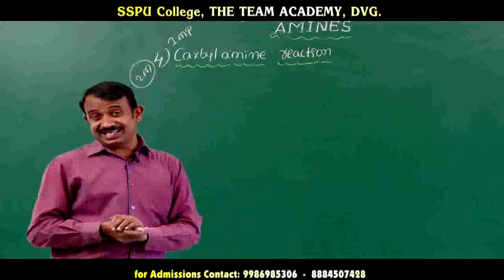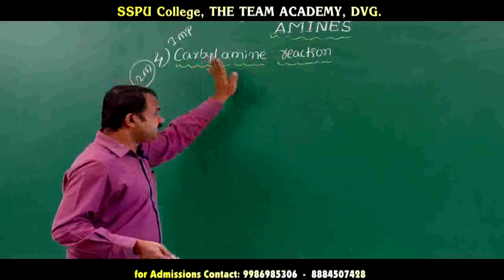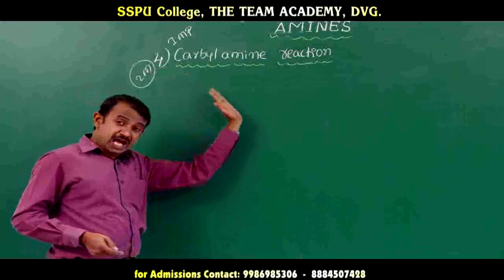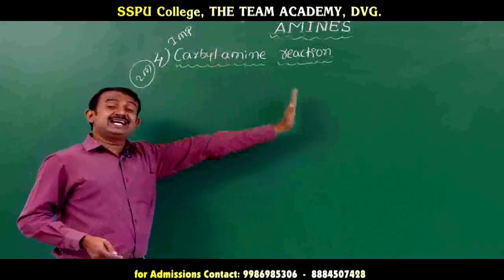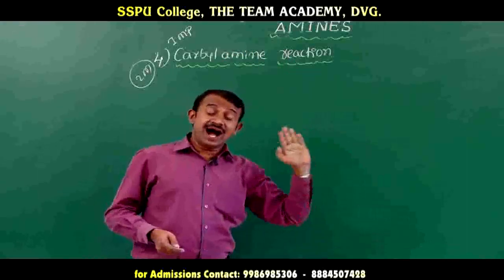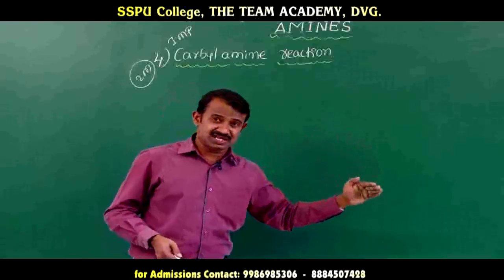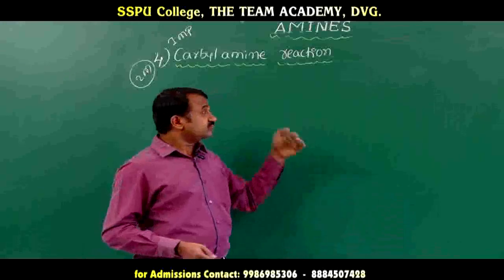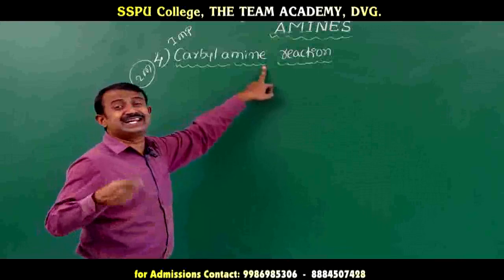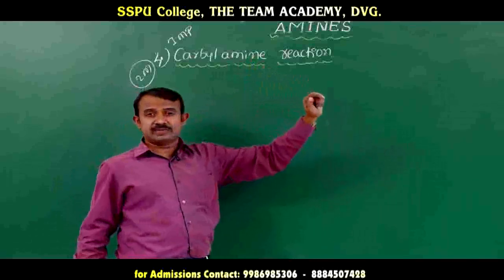That bad smell is the carbylamine. Now the definition: when aliphatic or aromatic primary amine is heated with chloroform and alcoholic potassium hydroxide, it releases carbylamine or isocyanide, a foul, bad-smelling substance. This reaction is called the carbylamine test.